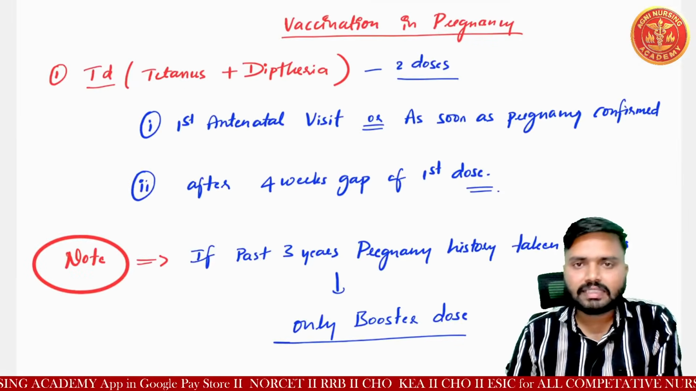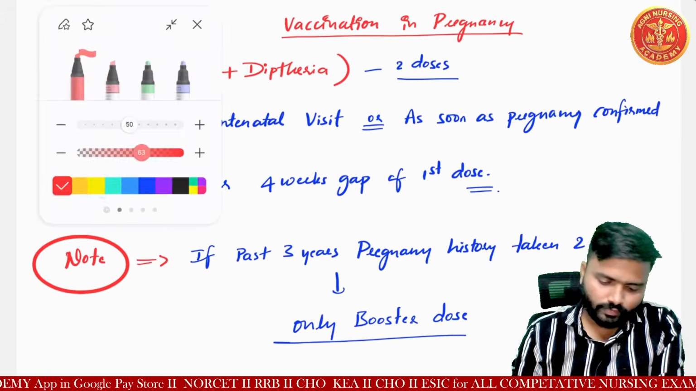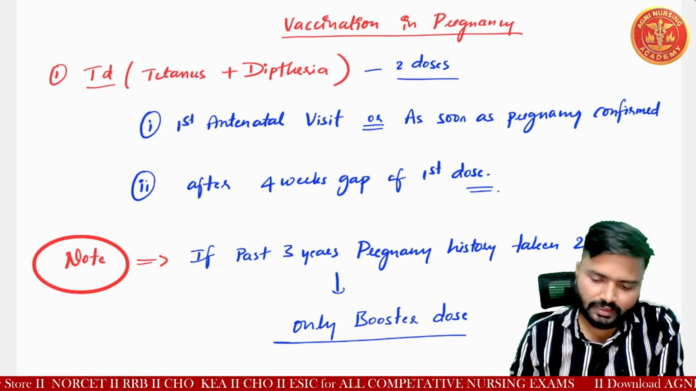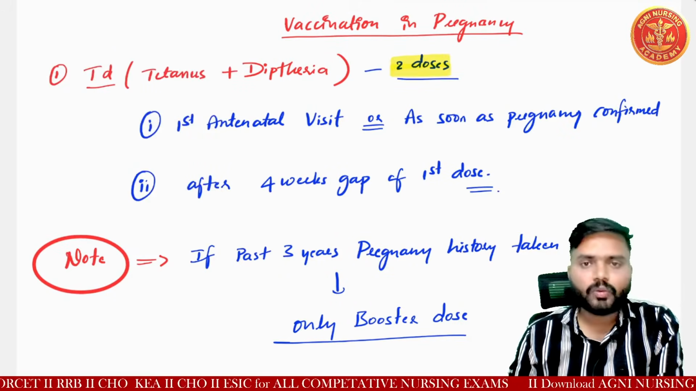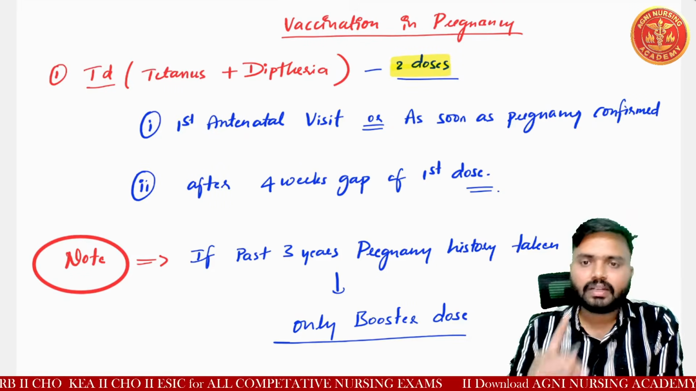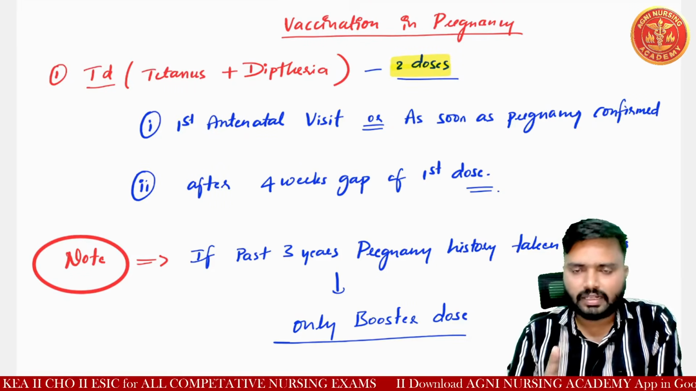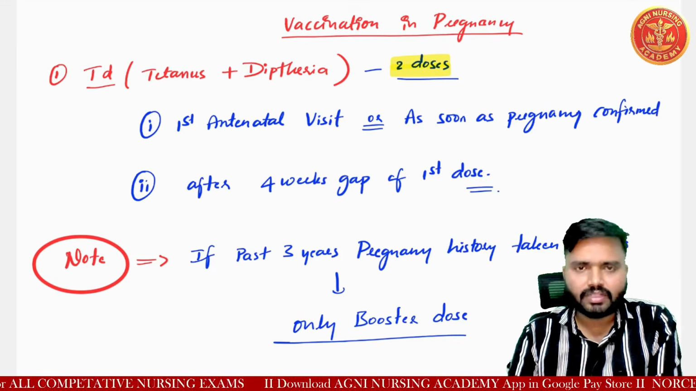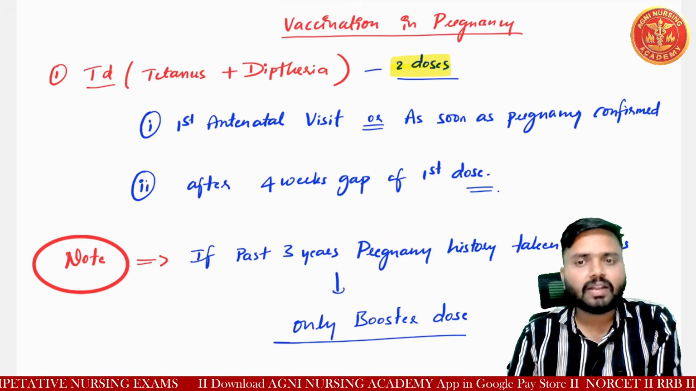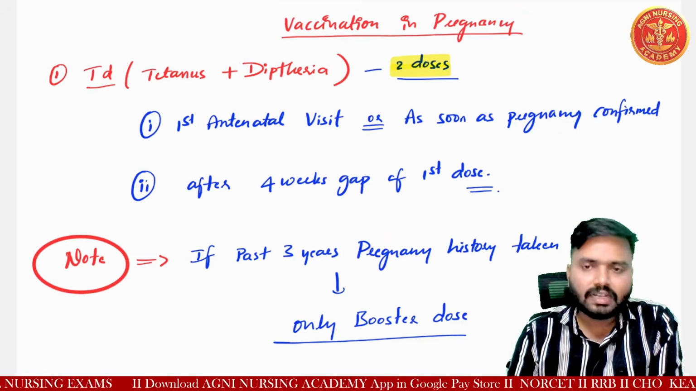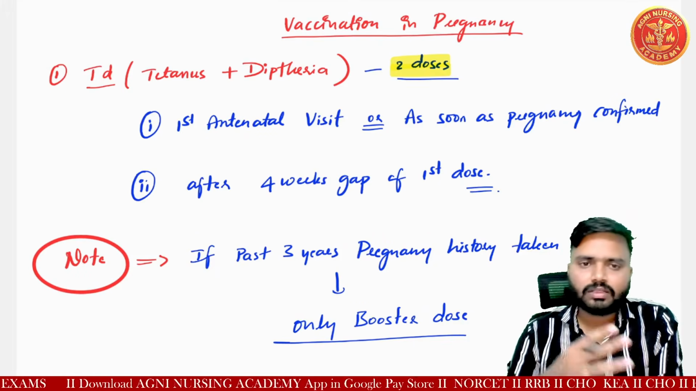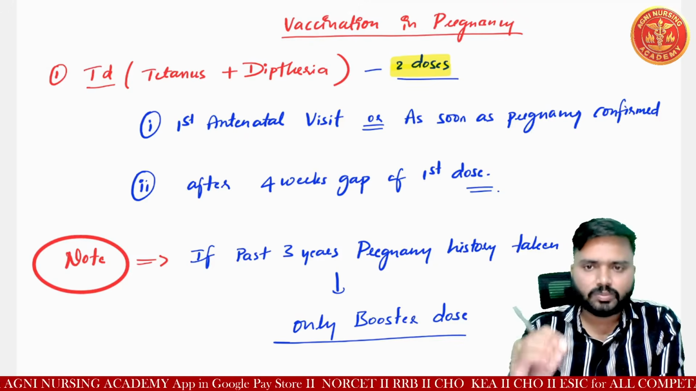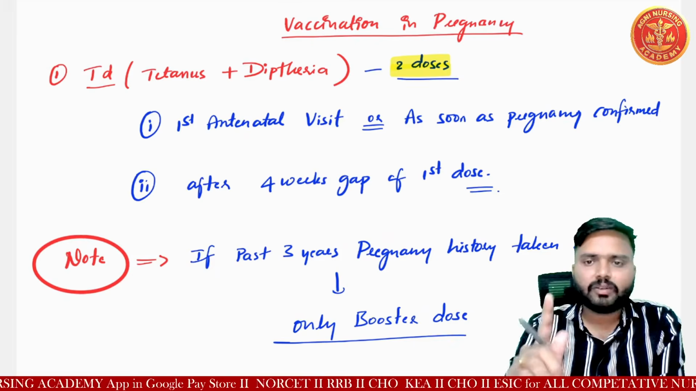So here you can see vaccination in pregnancy, and the first vaccine, that is TD, tetanus and diphtheria. It will be given in 2 doses. For example, if it is the first pregnancy, understood? If the female is having a first pregnancy, we need to give 2 doses. As early as possible, once we know that the lady is pregnant, at that time we need to give the first TD vaccine.